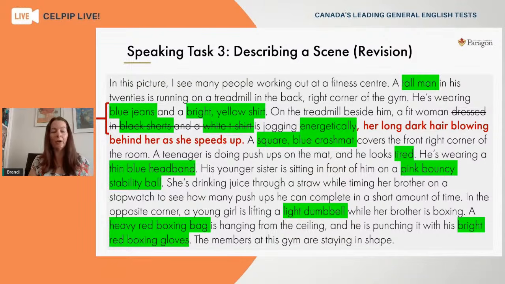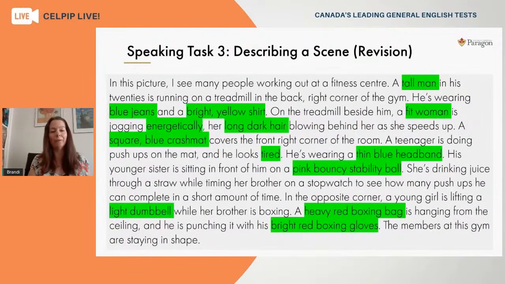Instead, when we say that she's jogging energetically, let's add this phrase in here in red. We can say her long dark hair blowing behind her as she speeds up. So we're still describing what she looks like, but we're connecting that idea into this action of speeding up and running energetically on the treadmill. So we're more directly focusing on the question itself when it says describe some things that are happening. I think this is a better idea. It's stronger. We've also created a complex sentence structure too by doing this. So really by changing that one idea, we've made several improvements there.